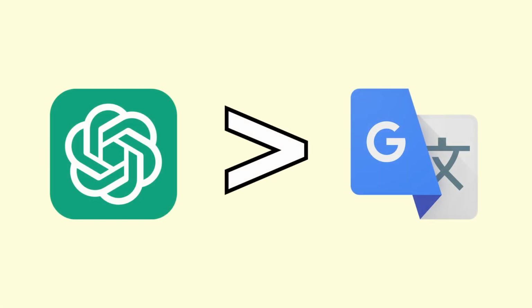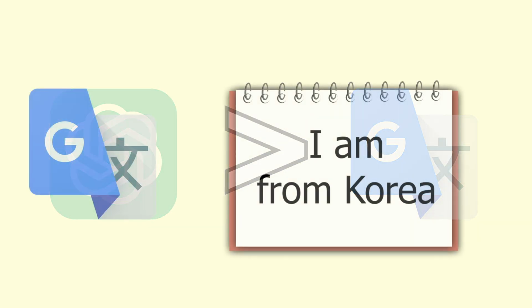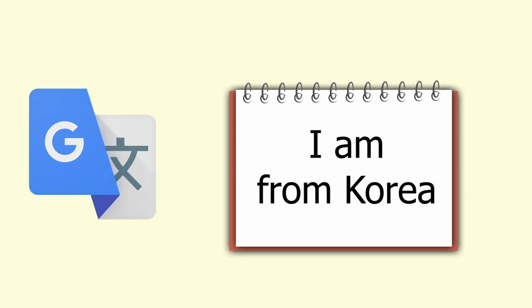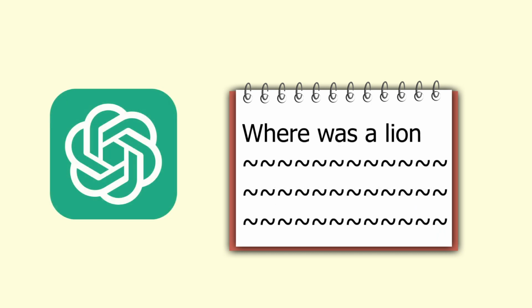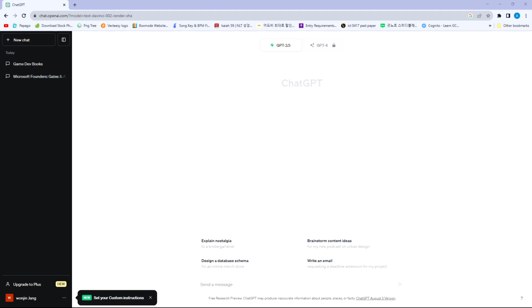You can think that ChatGPT translates between languages better than Google Translate. Google Translate is good when you're translating a few words. But ChatGPT is good when you're translating things like essays, scripts, and other long sentences. So let's go and try that right here. I like to give ChatGPT some context, so I'm going to say something like, I'm traveling in Korea and I want to ask the waiter what the most popular dishes are. Can you translate this for me?